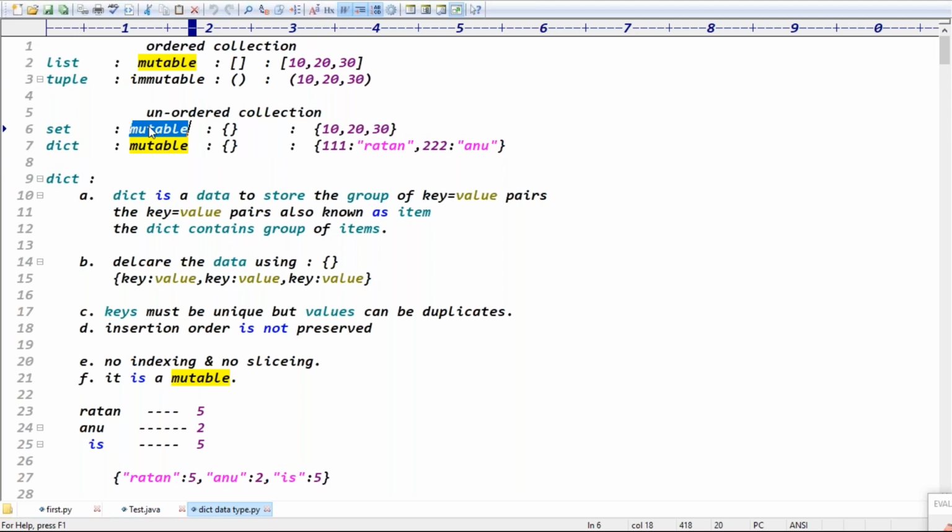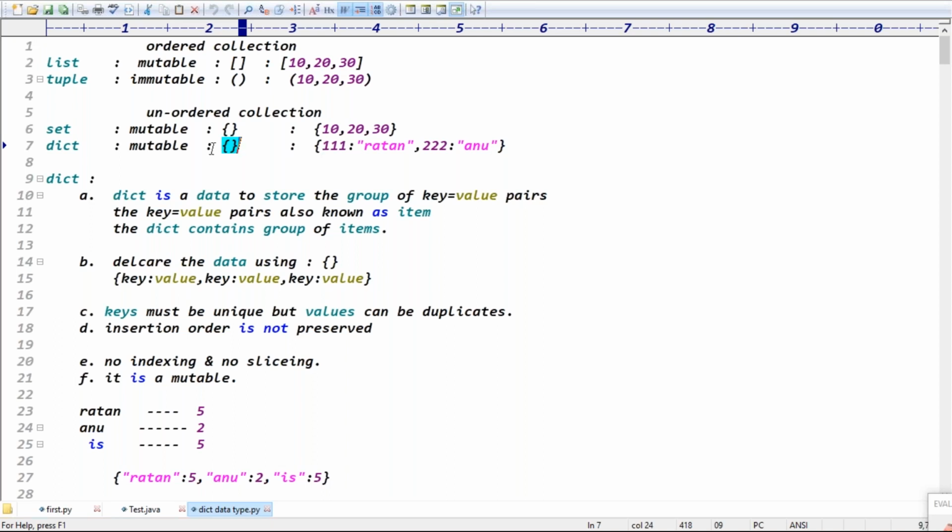Both are mutable only. And we declare the set data using curly brackets, guys. Sorry, we declare the list data using square brackets and the set data using curly brackets. Even dictionary data we can declare in curly brackets, like flower brackets, guys. Good. And a dictionary can store the data in a key value pair format, guys.